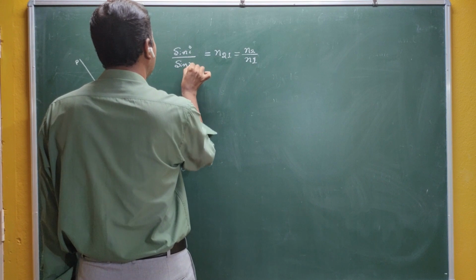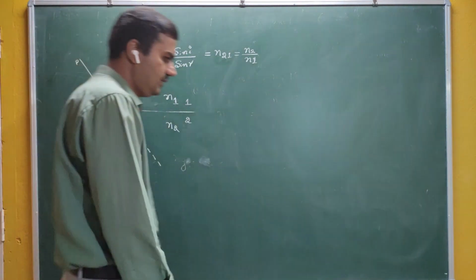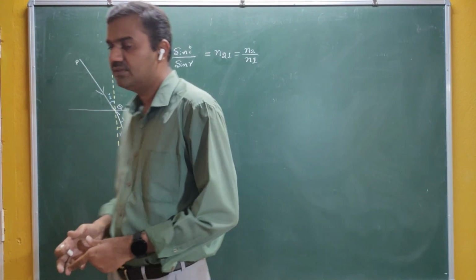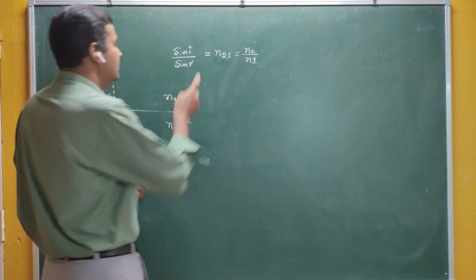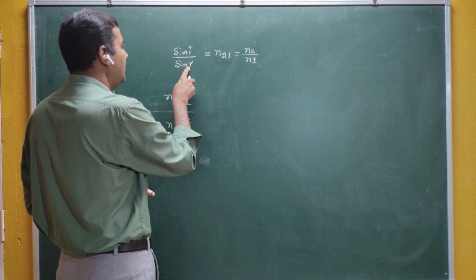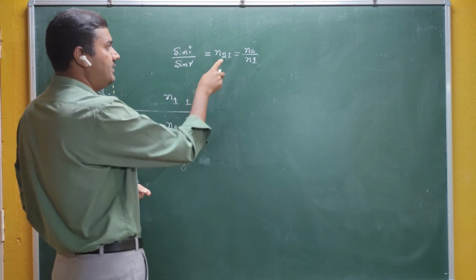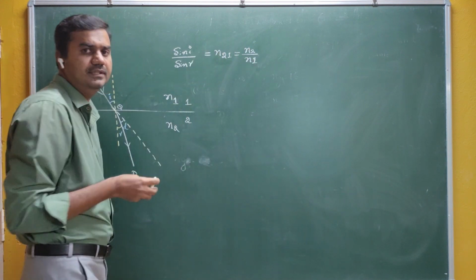In ray optics we are going to derive that sin I by sin R is equal to N2 by N1. In this lecture I am directly introducing Snell's law to study ray optics. Snell's law says that sin I by sin R is constant, and that constant is the relative refractive index N21, that is N2 by N1.